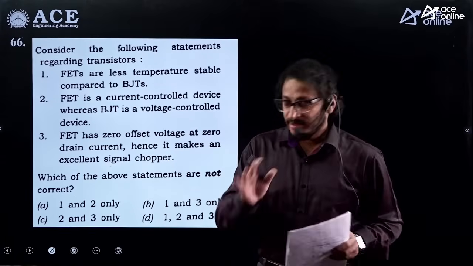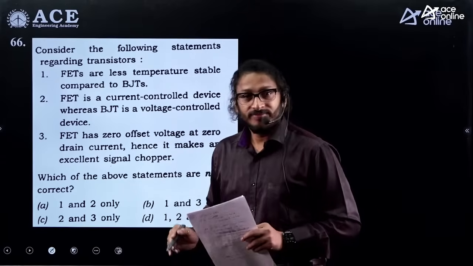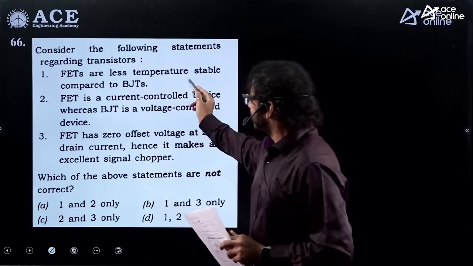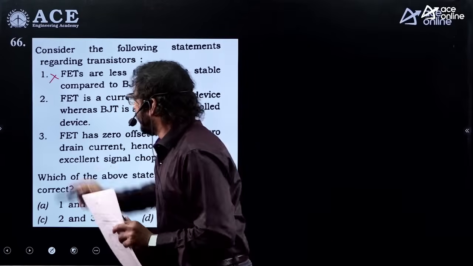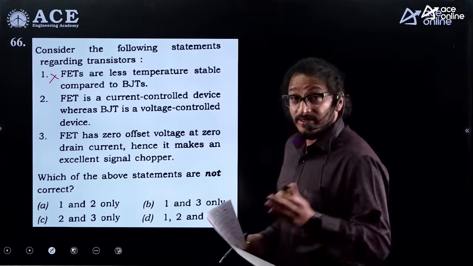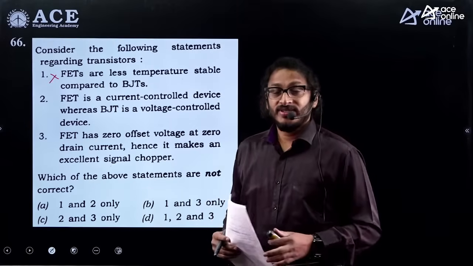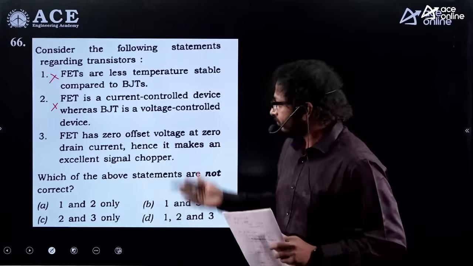Even if the temperature changes, the quiescent point is almost constant for field effect transistors compared with the BJT. BJT is seriously affected by noise. So FETs are less temperature stable? No, it is more temperature stable. So this is a wrong statement. Whereas the second statement, field effect transistor is a current control device. No, man. FET is a voltage control device. Bipolar junction transistor is a current control device. So this is a wrong statement.